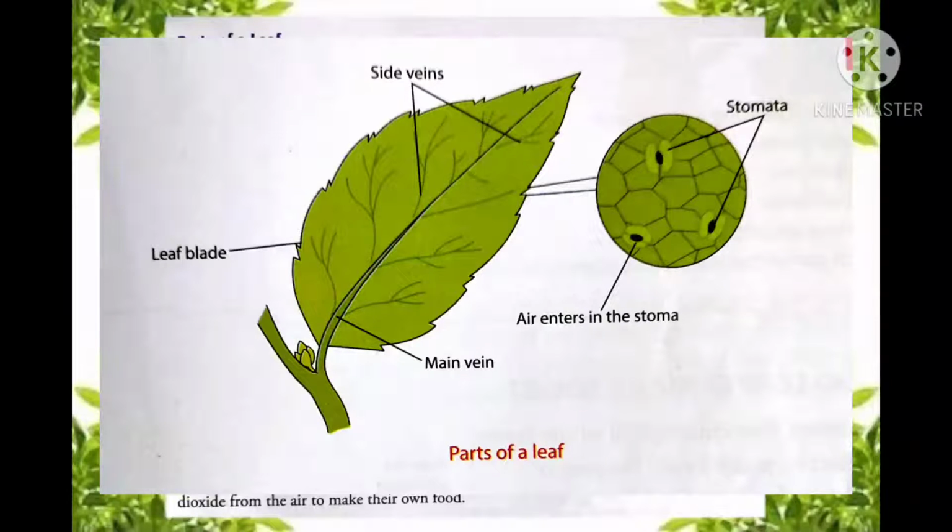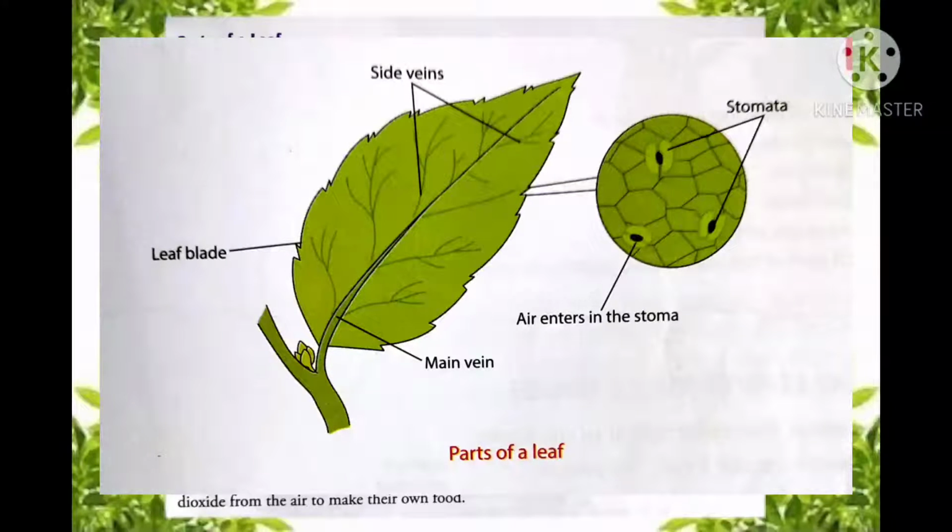Next comes, there are millions of tiny holes also on the underside of a leaf. On the underside there are very tiny holes which are in millions in number, and these tiny holes are known as stomata. What are they known as? Stomata. You can see in the structure the circled one. These are present on the underside of a leaf, and these are not visible with the eyes. Very tiny holes, known as stomata, and they help the plant to breathe in and breathe out air. They help in the respiration of plants.